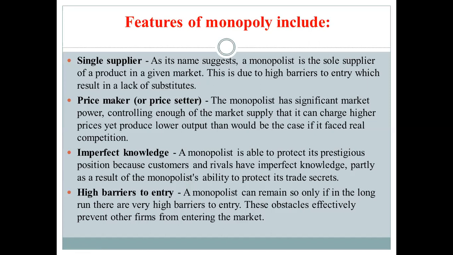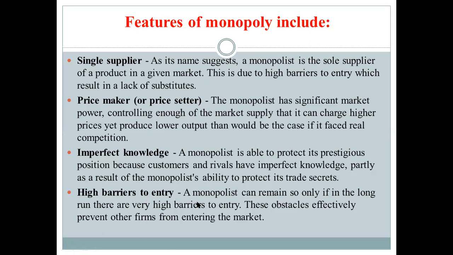And the next one is high barriers to entry. A monopolist can remain so only if in the long run there are very high barriers to entry. These obstacles effectively prevent other firms from entering the market, for example economies of scale of existing firms, ownership of essential resources, the existence of intellectual property rights, for example patents, trademarks, and copyrights, or advertising expenditure and legal barriers to entry. So this can be an example of high barriers to entry.